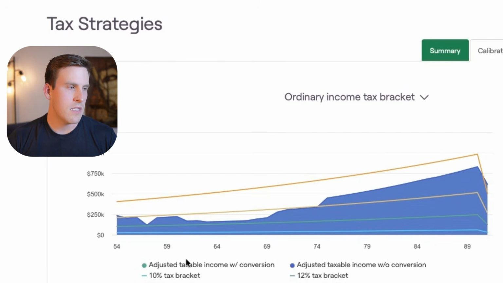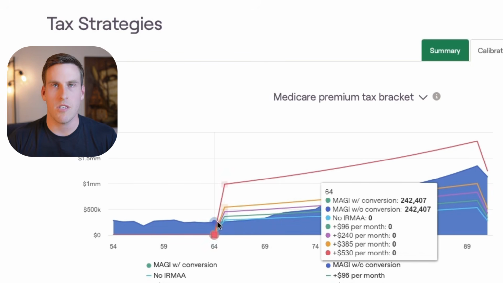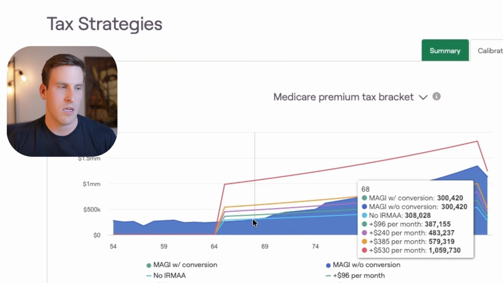So for these clients, one of the things that we may consider doing is conversions in these years where there's some room within that 22% bracket. If, however, we look at their Medicare premium tiers, we can see that if we did any meaningful conversions in those years, we'd move them up at least one, if not two, Medicare premium tiers, which could result in thousands of dollars of additional Medicare premiums, which might completely offset the lower amount that we would pay in taxes.